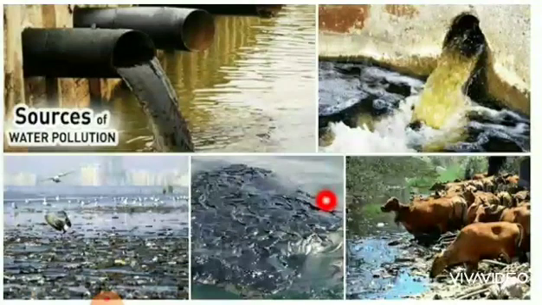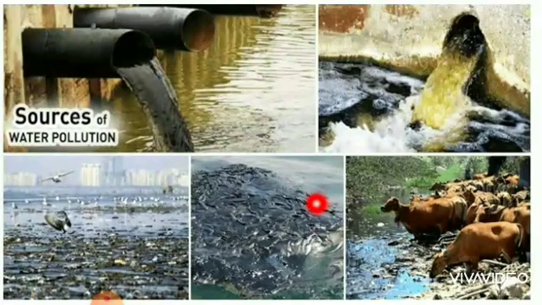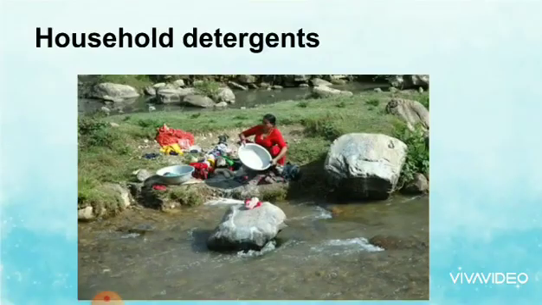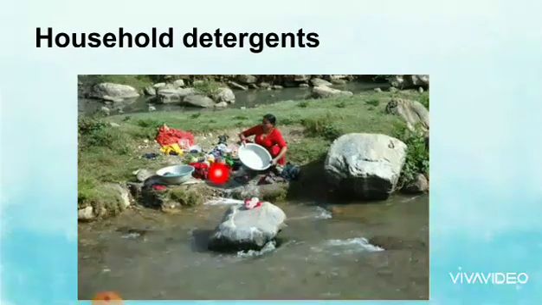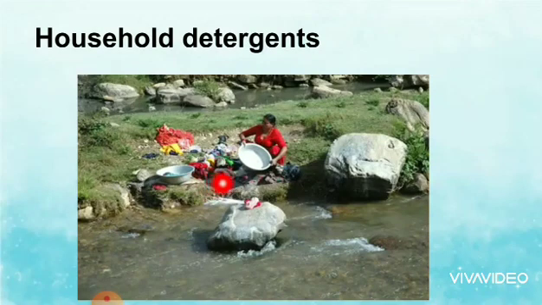Next, sources of water pollution. When you look around, you can see polluted water bodies in our surroundings. You can see a lot of unwanted and harmful substances such as waste and sewage thrown into them. These substances are called pollutants. These pollutants are released by various activities from different sources. In general, sources of water pollution are classified as natural sources and man-made sources. Let us see some sources of water pollution.